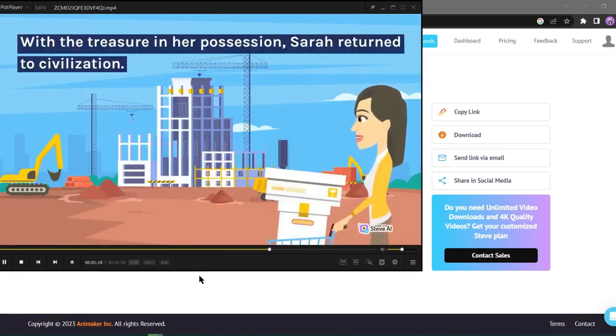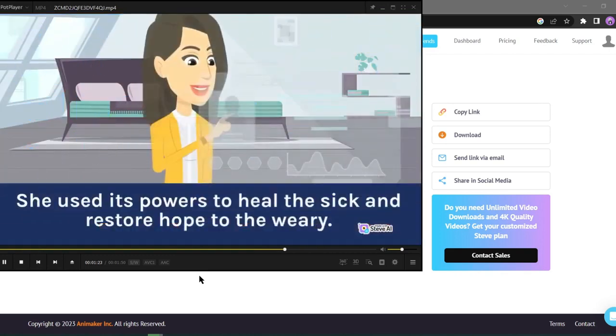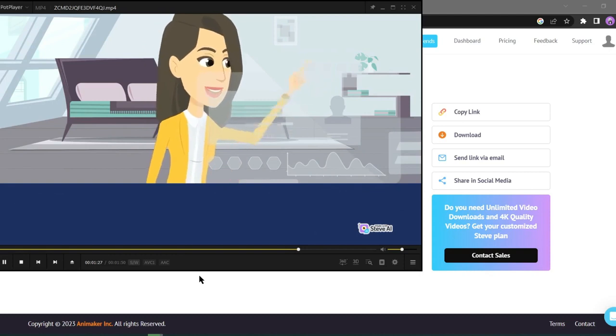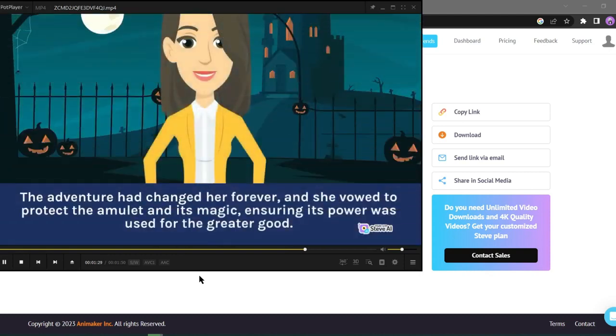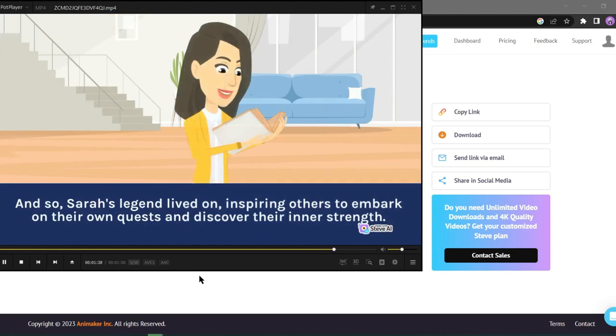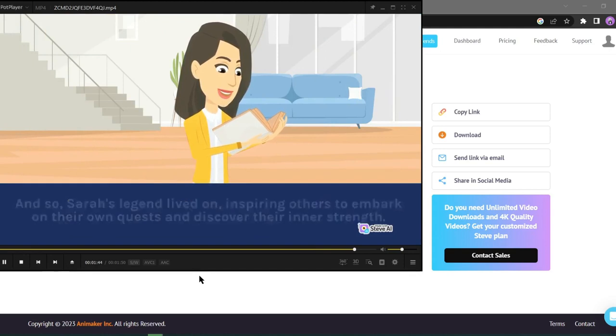With the treasure in her possession, Sarah returned to civilization. She used its powers to heal the sick and restore hope to the weary. The adventure had changed her forever, and she vowed to protect the amulet and its magic, ensuring its power was used for the greater good. And so, Sarah's legend lived on, inspiring others to embark on their own quests and discover their inner strength.